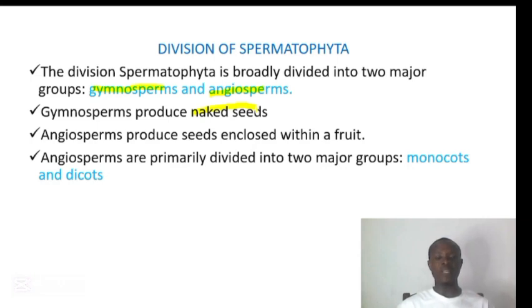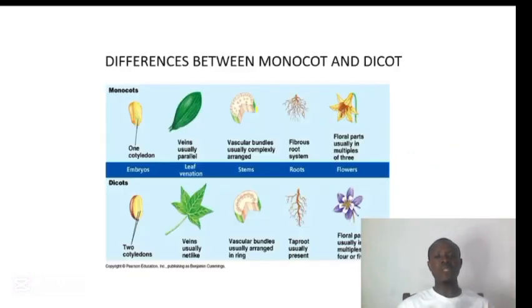This angiosperm, it is divided into two classes. We have the class Monocotyledonae and we have the class Dicotyledonae. Let's talk about the differences between monocot and dicot. Mono means one, di means two. So the monocot, it has one cotyledon, while the dicot, it has two cotyledons. In terms of venation, the monocot is having parallel venation, while the dicot is having net-like venation. Venation is talking about the arrangement of the veins within the leaf.